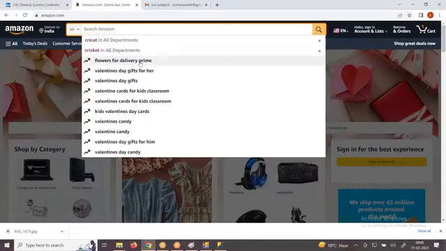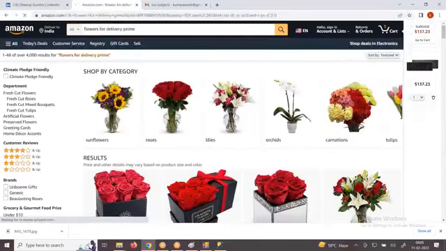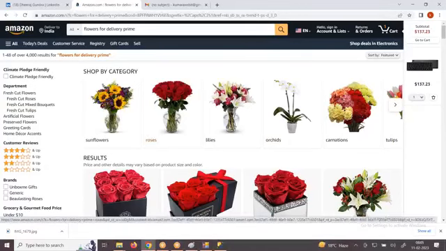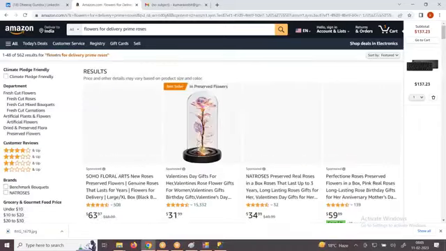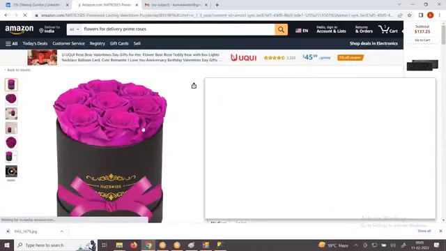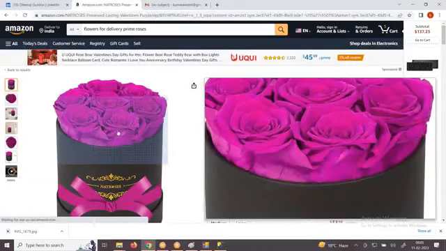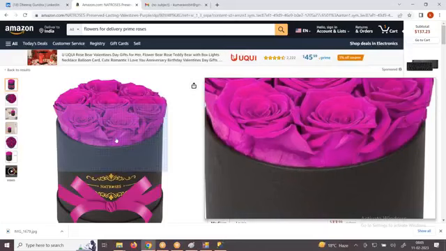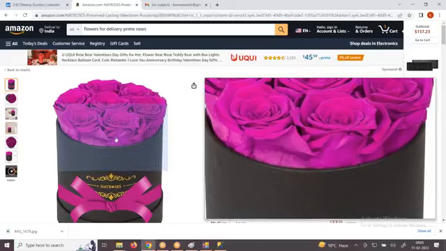I'll go and click on, let's take an example, flowers for delivery. What is the reason that these images are very, very fast? This image is actually a 6 MB file, but it has to display here at this tile. This is 3 KB in size. Now, if I'm more interested, I'll click on it. I'm now loading slightly bigger images, and even these bigger images are coming faster because of CDN. It is coming from the nearest place. So try to understand the combination of how you need to make the size smaller, and if you move that file into a CDN, smaller files will be retrieved much faster.